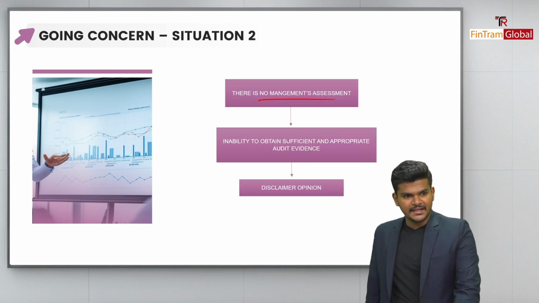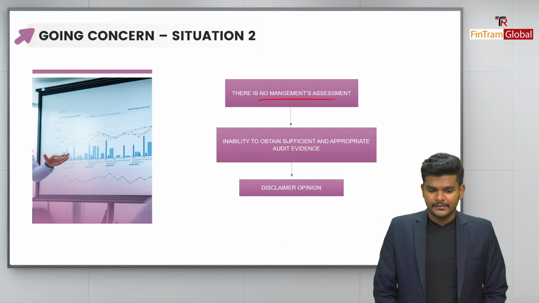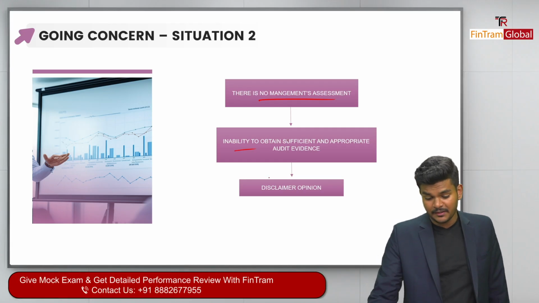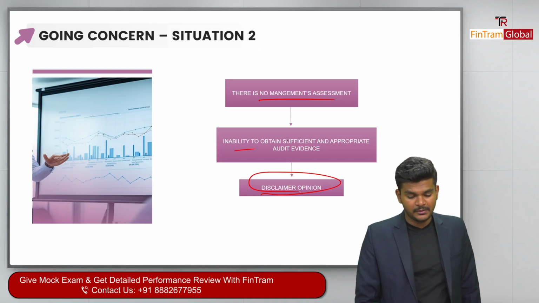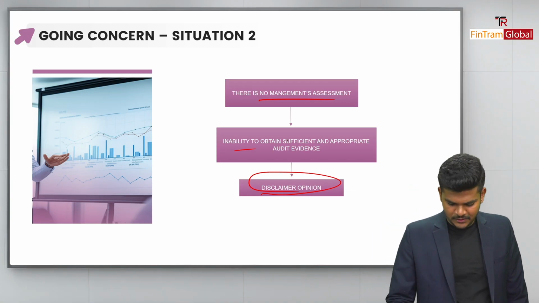Now, when it comes to the second situation, what's the idea? Management has no assessment at all. So there's an inability for us to obtain sufficient appropriate audit evidence. So we will issue a disclaimer of opinion, isn't it? Simple as that. Okay, folks. So that's what situation 2 is.